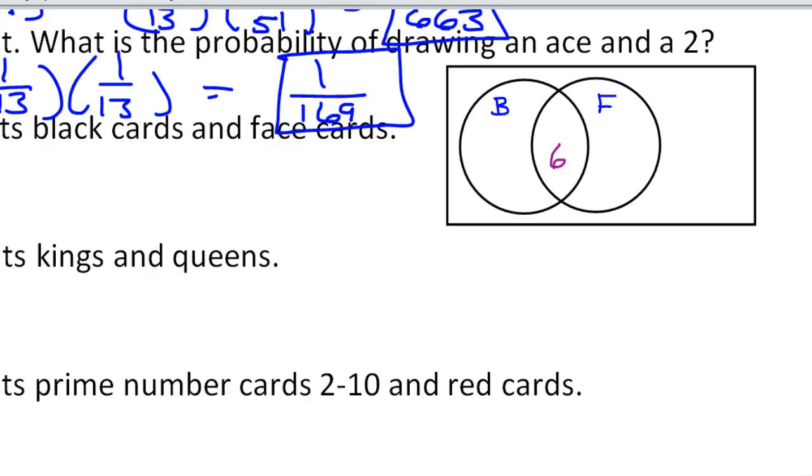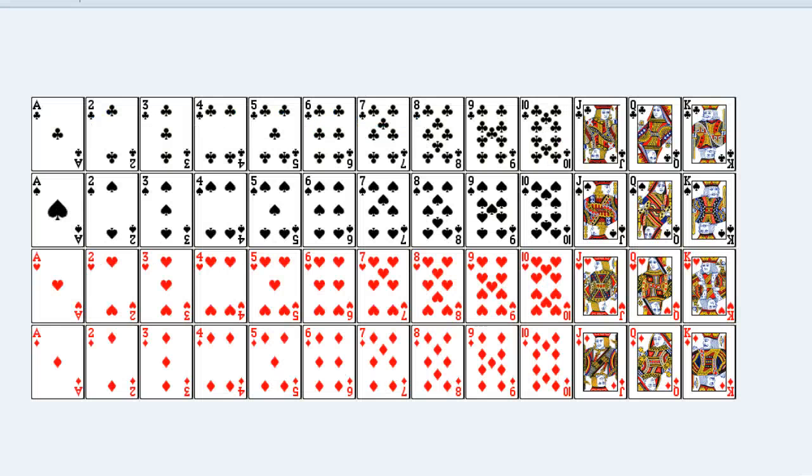So I'll put 6 out here to represent the other 6, the 6 red face cards. Now, how many black cards are there total? Well, in the deck, there's a total of 52 cards. So there are 13 clubs, 13 spades. That's 26, all right? It's half of the 52. So there are 26 black cards total.